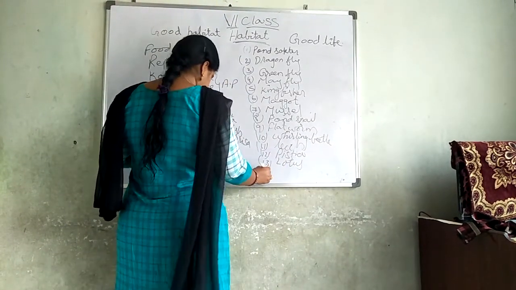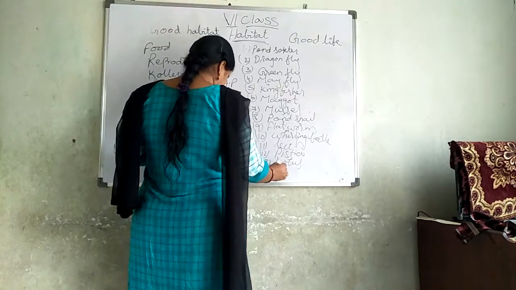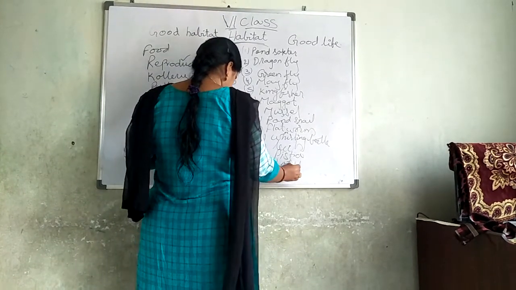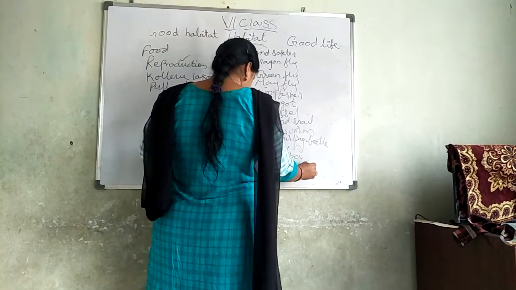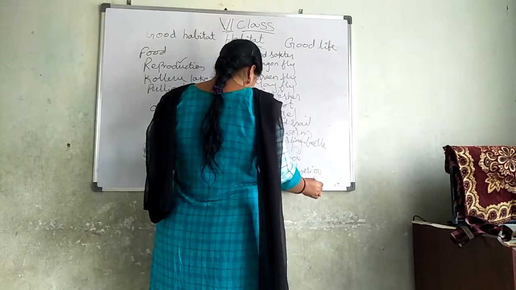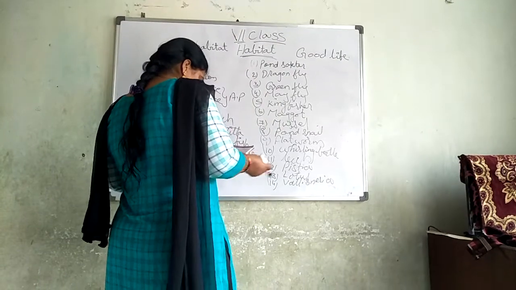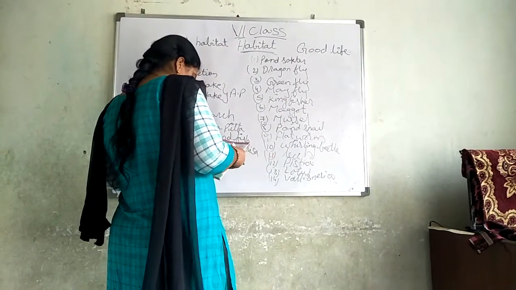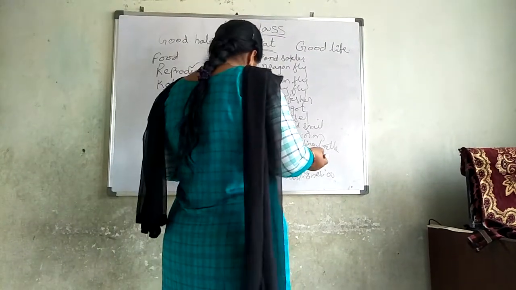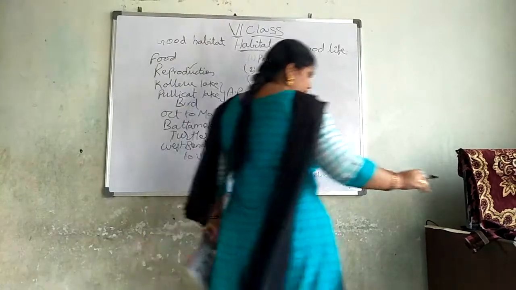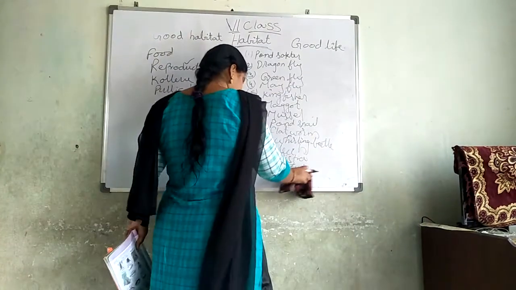The fourteenth one is Vallisneria. You can see here in Vallisneria, one is male and the other one is female. Sorry, the fourteenth one is Hydrilla.